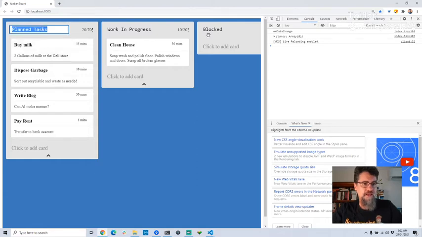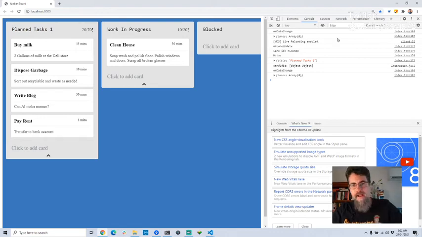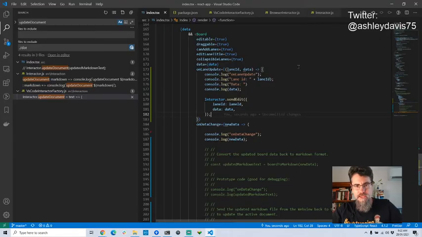Oh, that's right. So I'm going to edit task name, and here's our console log. It hasn't worked. What we can do is just JSON stringify that so that we can see it.